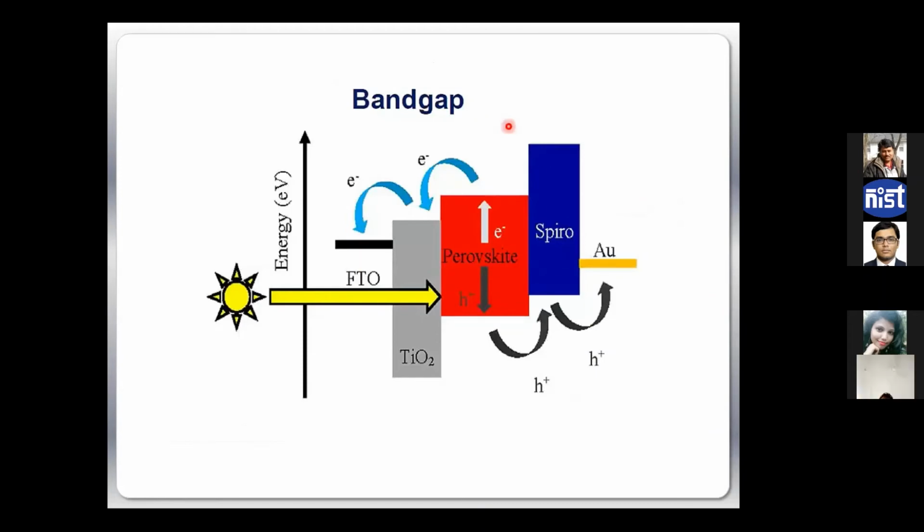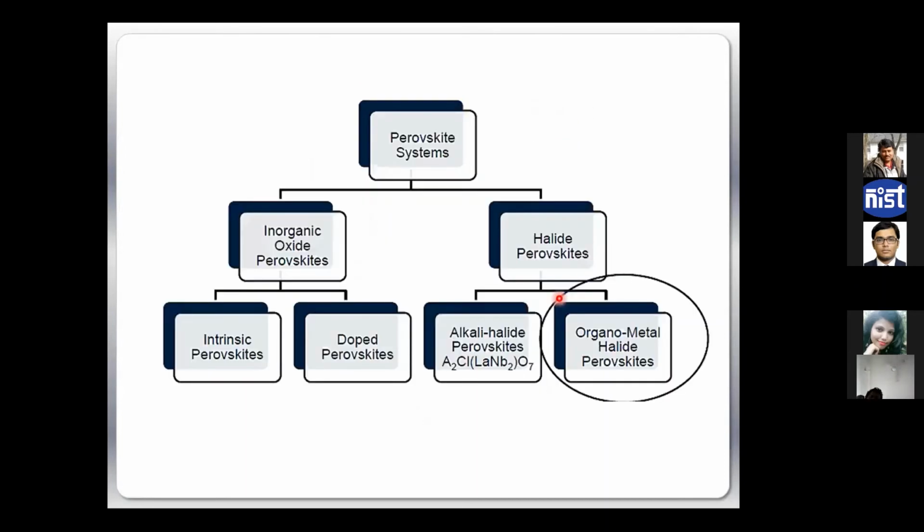Here, the perovskite is the absorbing active layer. It creates electron-hole pairs, and then the hole can go through the hole transporting material towards the gold electrode, and the electrons can move through the TiO2, like the dye-sensitized solar cell, that takes out the electron very rapidly and goes to the FTO. This is basically, again, from this band structure you can see the dye-sensitized solar cell. So now people are trying to find out...